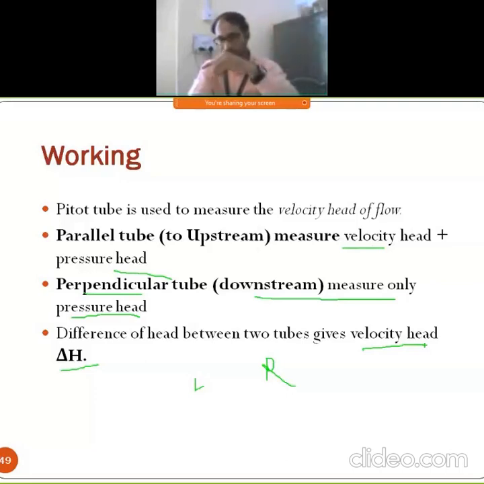What happens with those changes? When we are dealing with the perpendicular tube, this is the flow of your fluid, and the second, the right hand side tube, is the perpendicular tube. This perpendicular tube measures the pressure head.